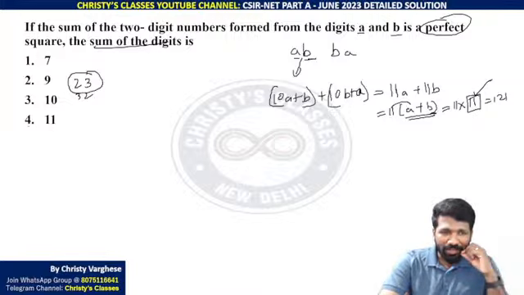And that is the question ना. A plus B is 11. By trial and error also you can do this.